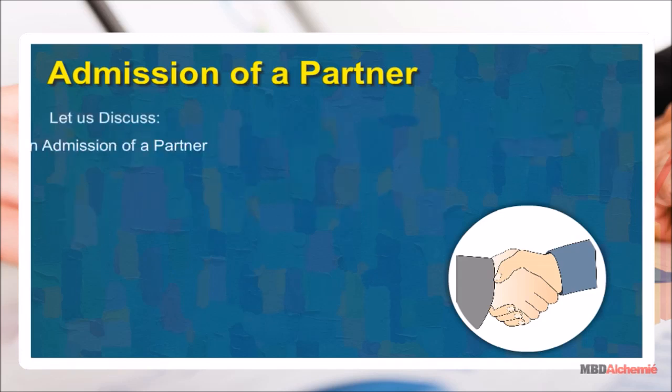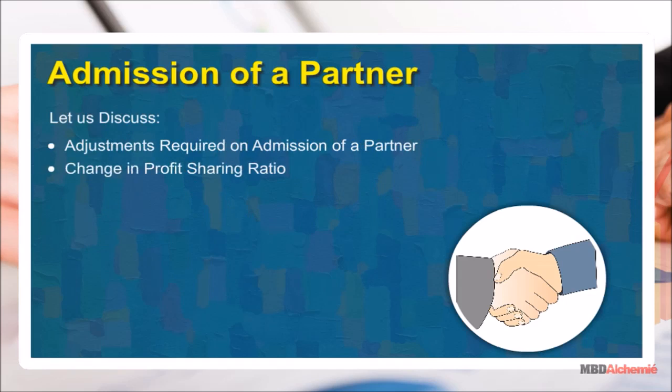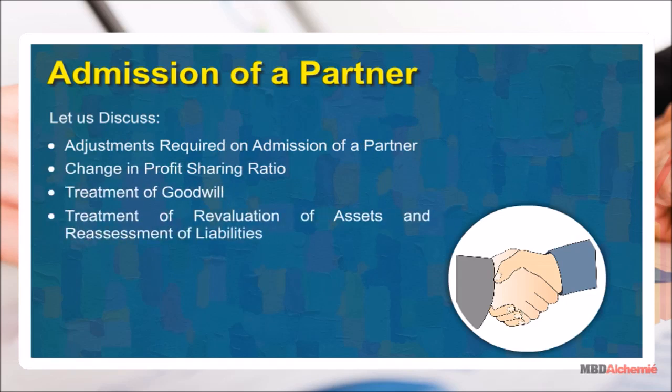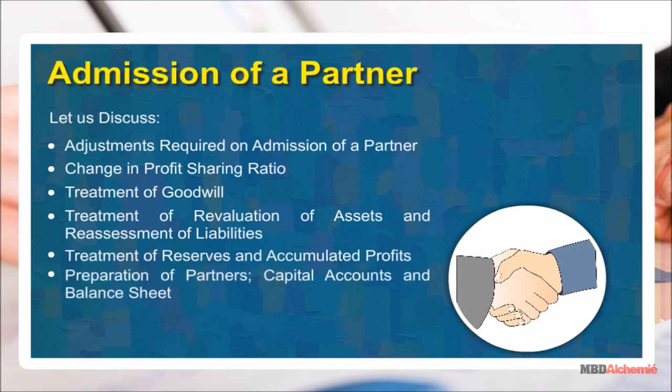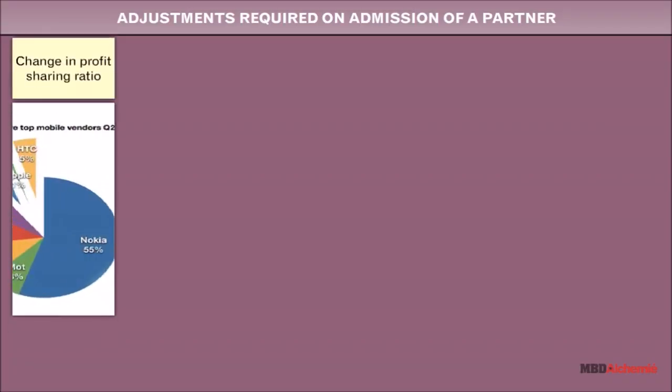Let us discuss adjustments required on admission of a partner: change in profit-sharing ratio, treatment of goodwill, treatment of revaluation of assets and reassessment of liabilities, treatment of reserves and accumulated profits, preparation of partners' capital accounts and balance sheet, and adjustment of capital.